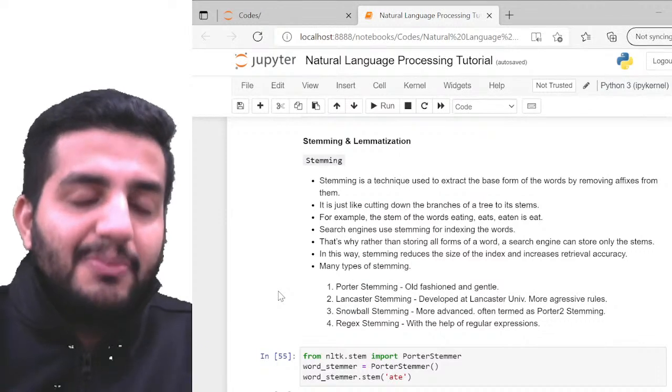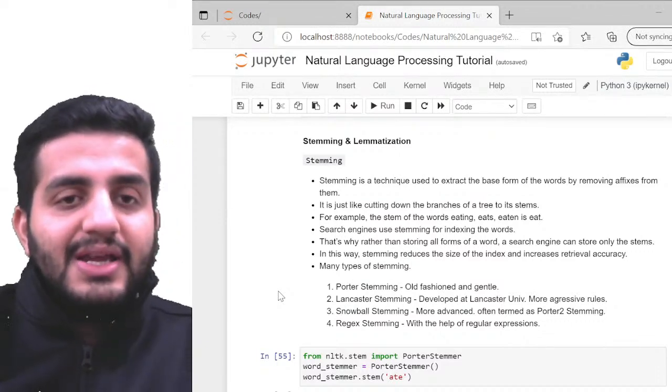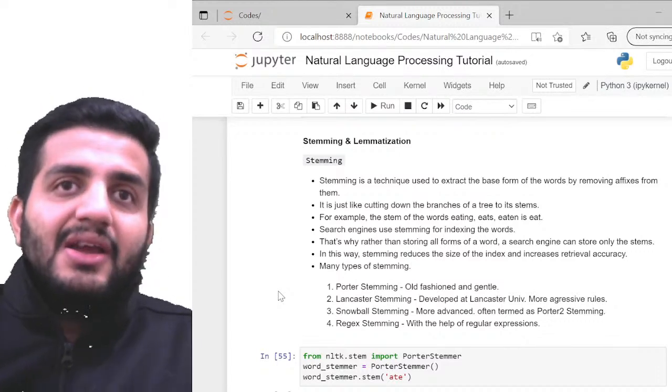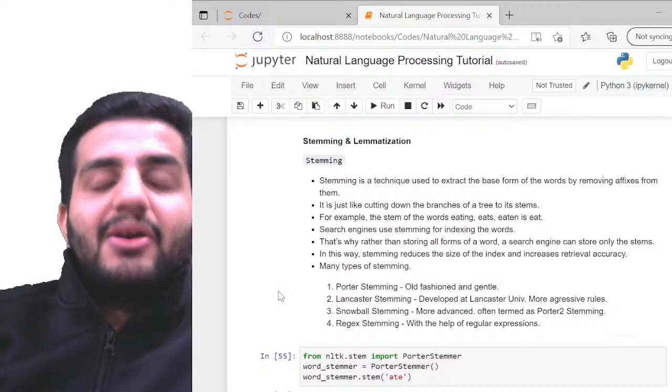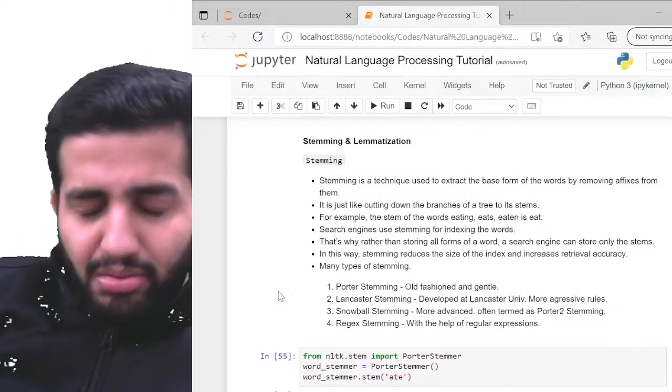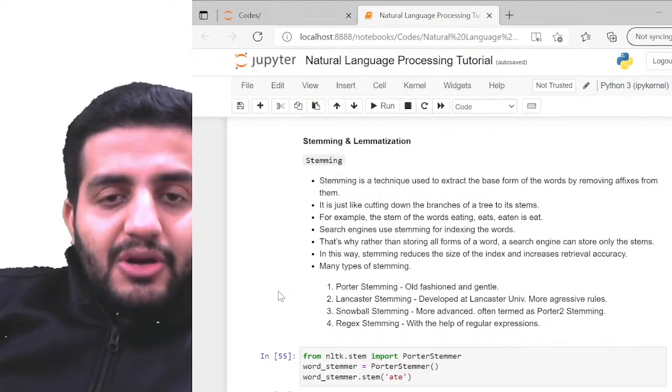So it is not making any logical connections between my root words. It is just trimming off my suffixes. Stemming क्या है? Basically trimming off your word, right? So you're removing the suffixes. So that's what stemming does.